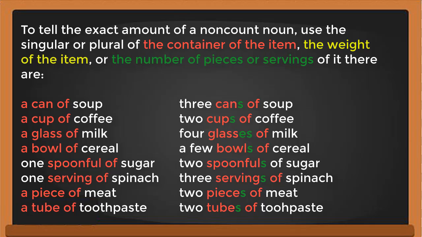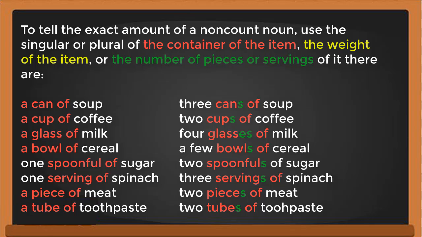We have to use the container of the item to help us tell the exact amount of a non-count noun, the weight of the item, or the number of pieces or servings of it. For example, for soup we use a can. Coffee we use cup. Milk we use glass as the container. Cereal, bowl, and so on.